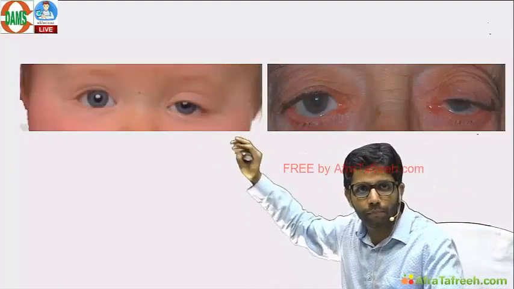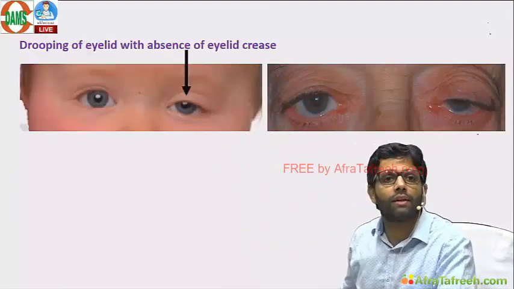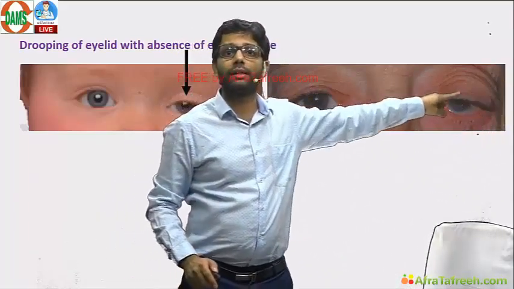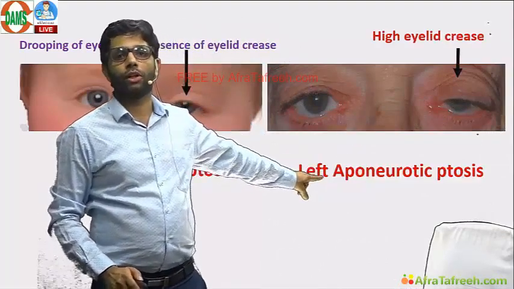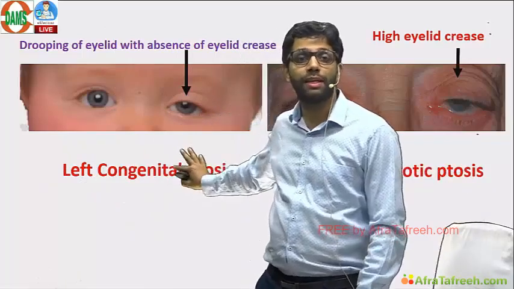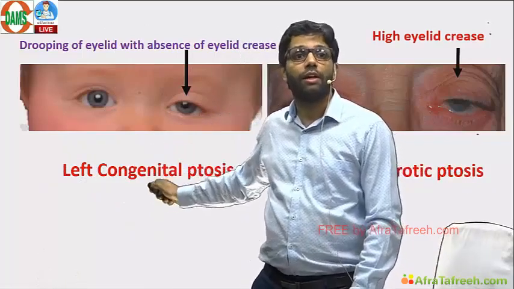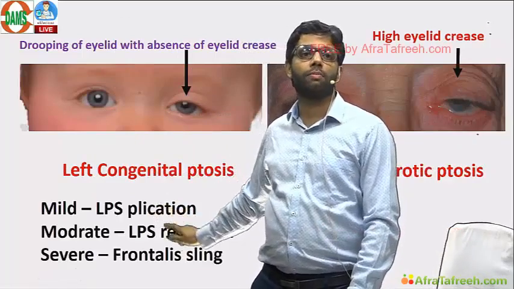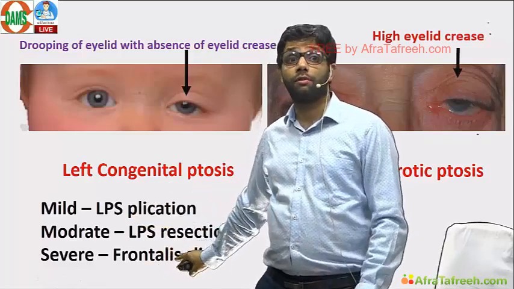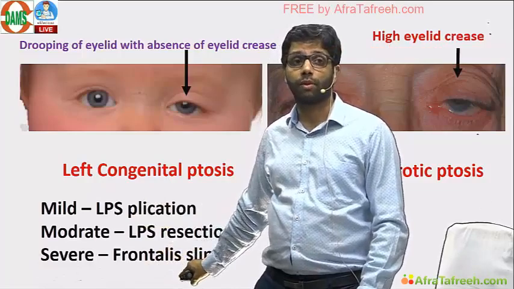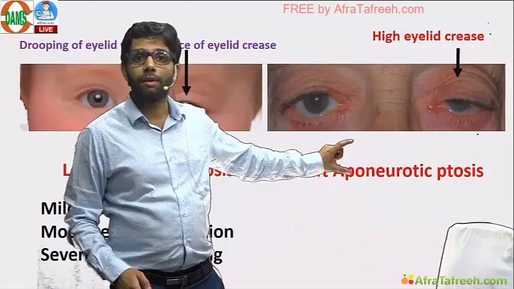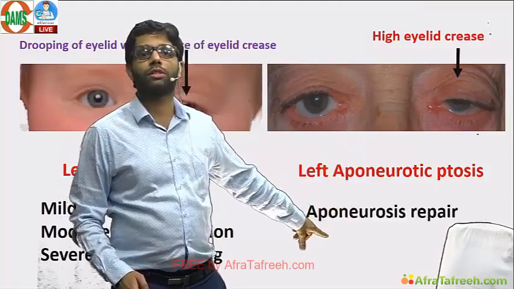Child having ptosis, absence of eyelid crease, congenital ptosis. Old age having ptosis, high eyelid crease, aponeurotic ptosis. The problem is in the aponeurosis. In LPS, aponeurosis is senile. The problem is in LPS, muscle dystrophy. Treatment depends on mild, moderate, severe. Plicate in mild, resection, make it strong, make it short so that it becomes strong. Severe, very poor LPS action, remember this, frontalis sling, fascia lata sling, that's the most important material. Here, the problem is not in the LPS muscle, it's in the LPS aponeurosis, so aponeurosis repair.